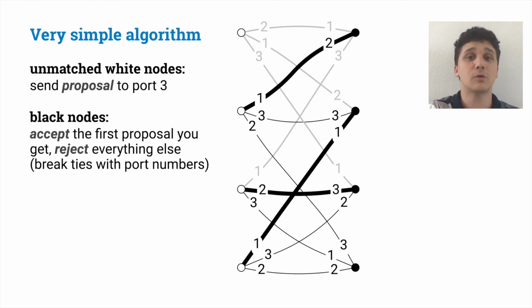Let's consider now black nodes. If a black node is unmatched, it means that it never received proposals, and it means that all its white neighbors stopped before reaching the phase in which they would have proposed to this black node. But this means that all the white neighbors of such node are already matched. So the matching is indeed maximal.